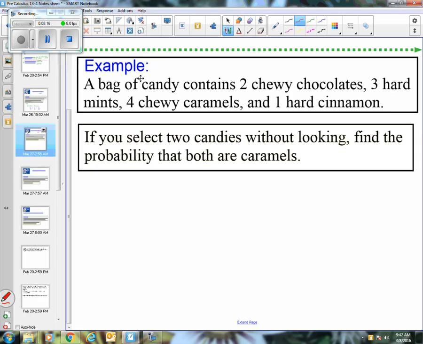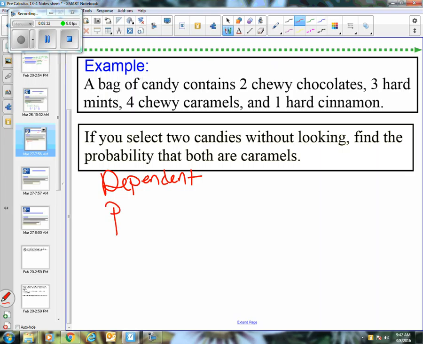But if they just say they took 2 candies out, it means they didn't put it back. You have to assume that that's what that means. So this is definitely a dependent. It would be super helpful if they actually said, yep, that would be a situation where I didn't put it back, but they didn't. So we have to assume that they didn't, though, because they didn't say that they did.